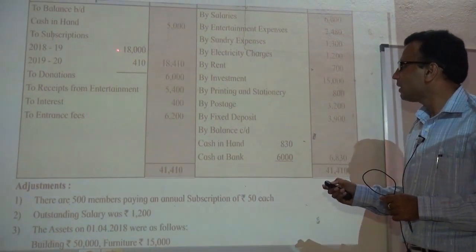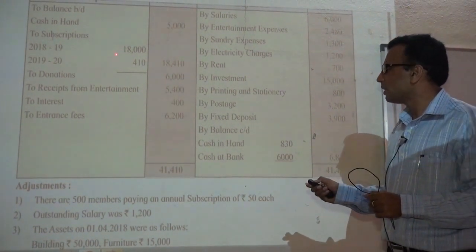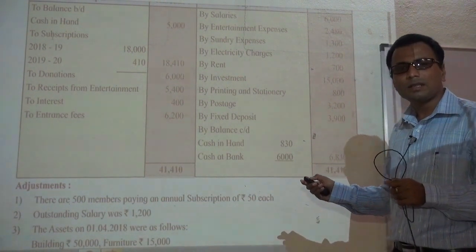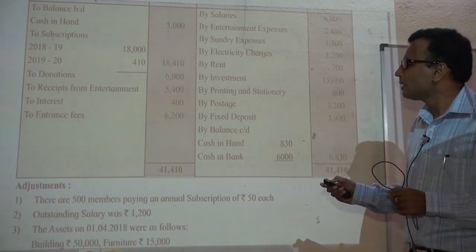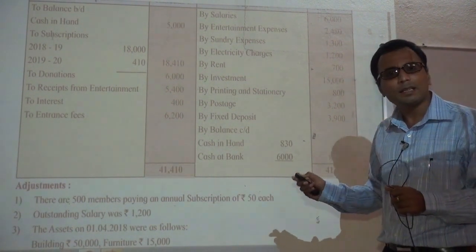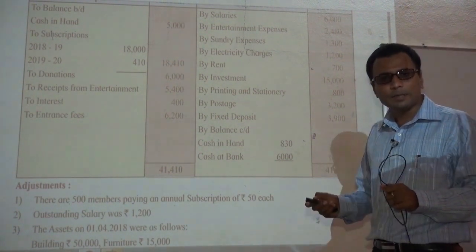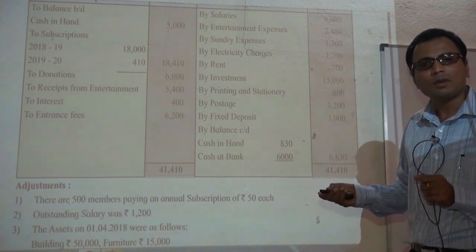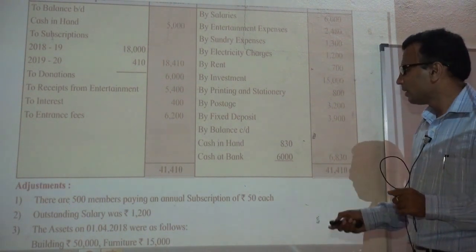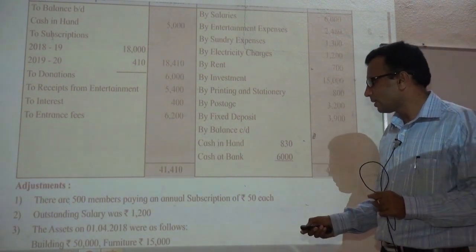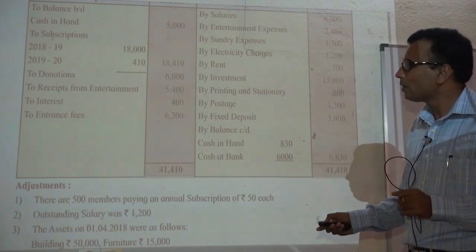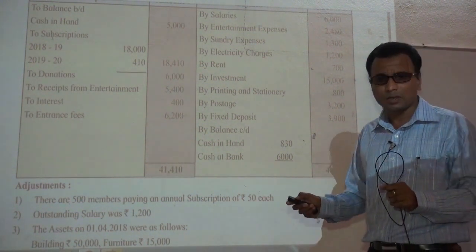Therefore, 18,000 plus outstanding for the current year 7,000, in the outer column we will show total subscription for this year at 25,000. And that outstanding subscription for the current year will be shown on asset side. So the first adjustment suggests to us the amount of outstanding subscription for the current year.